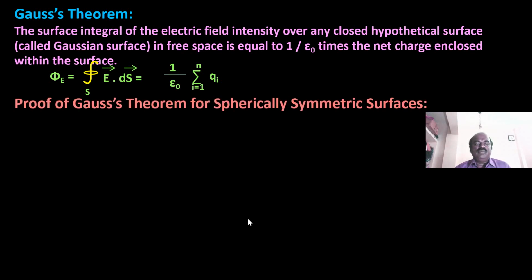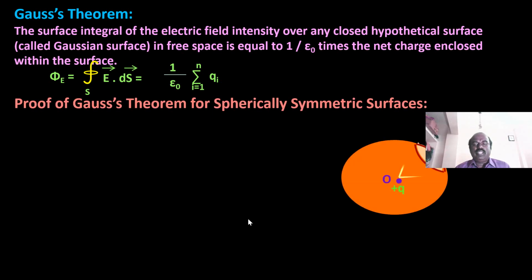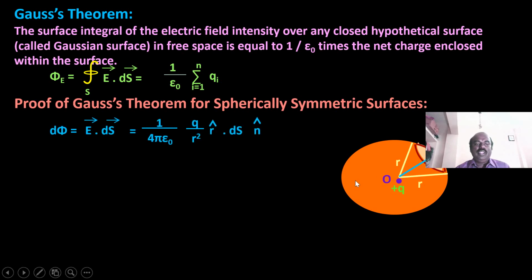Proof of Gauss theorem for spherically symmetric surfaces. Now we have taken a surface, a charge is located at the center O, and a small surface dS is taken at the edge of this spherical surface at a distance r. Now phi is equal to E dot dS.